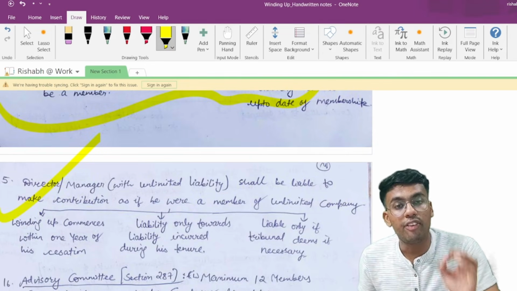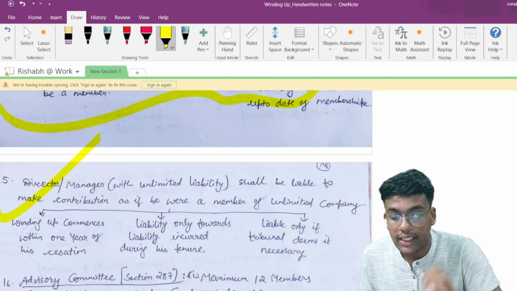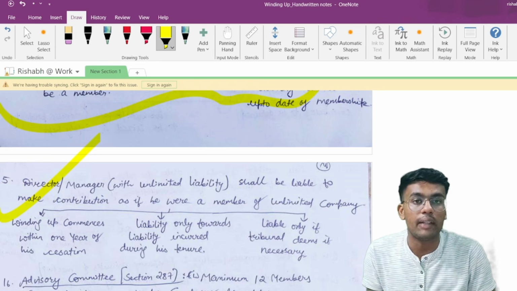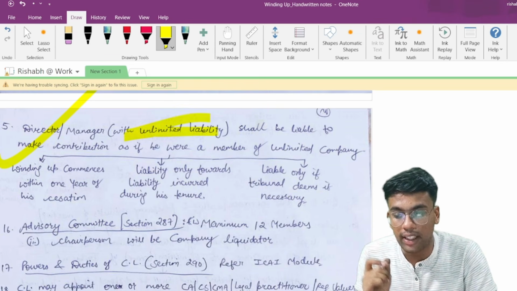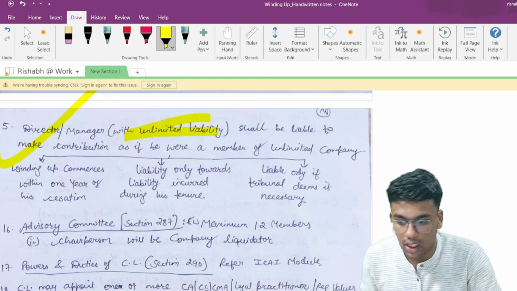Now, point number 15 talks about directors or managers with unlimited liability, who shall be liable to make contributions as if he were a member of the unlimited company. Only with an unlimited liability. Whenever a director or manager has limited liability, this provision is not applicable.